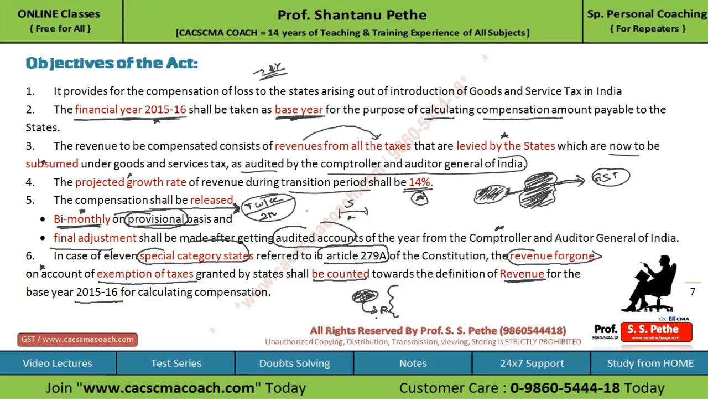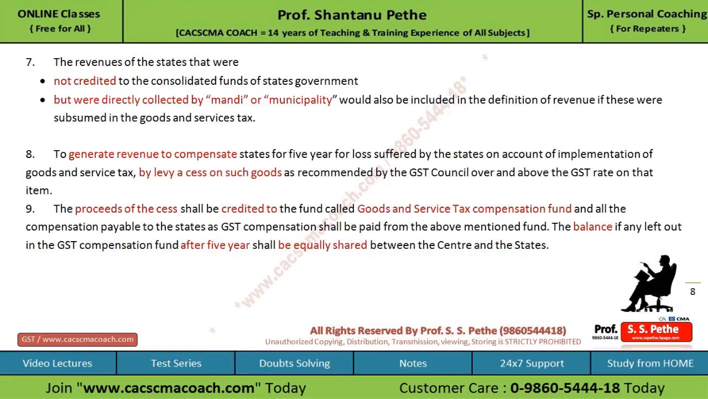That means the revenue for these states will be calculated as if there was no special exemption given for special category states. Another point says that the revenue of the state that was not credited to the consolidated fund of the state government but was directly collected by the mandi or municipality would also be included in the definition of revenue if these were subsumed in the GST.